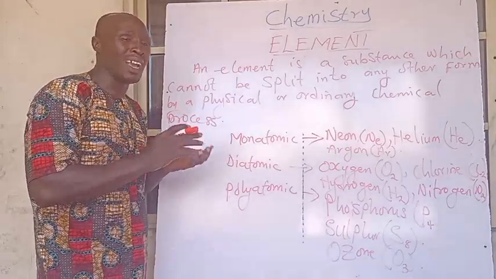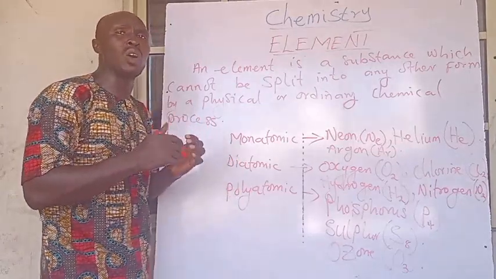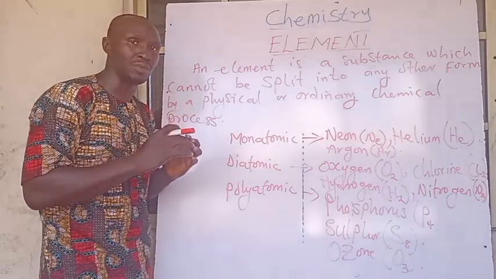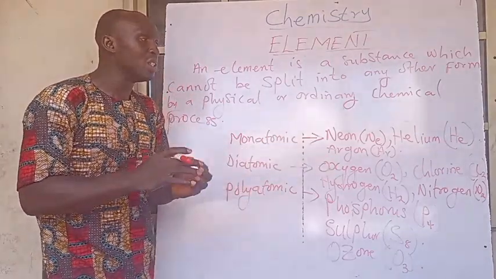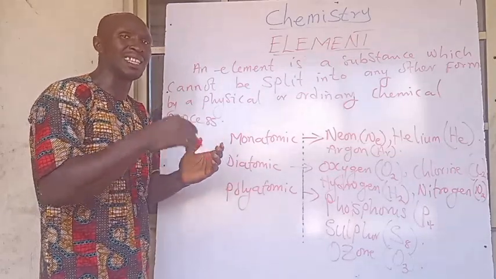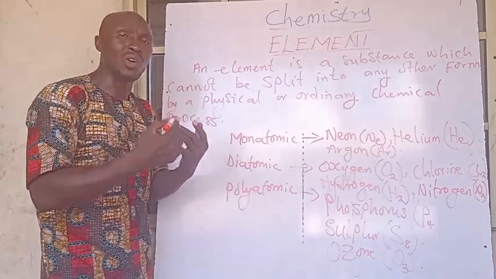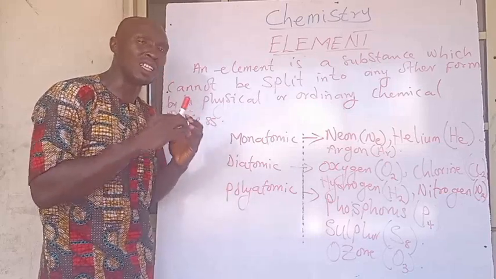Elements. Now, why are we even treating this? This helps you whenever you are what? Carrying out the balancing of a chemical reaction. With knowledge of these types of what? Elements, you will get to see when an element is alone, how to balance it. That it can never occur as a single entity, or it can occur as a single entity, talking about the atomicity of that element.